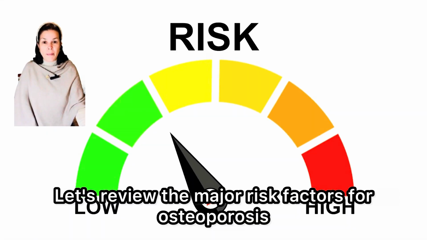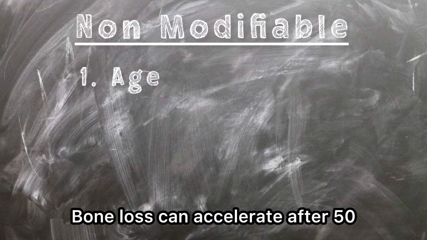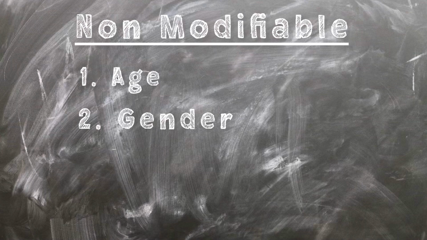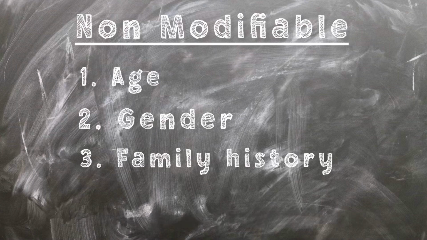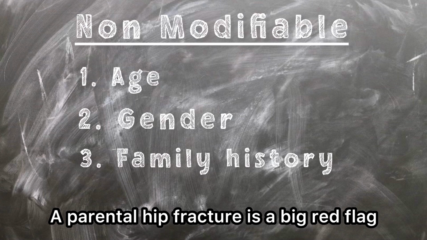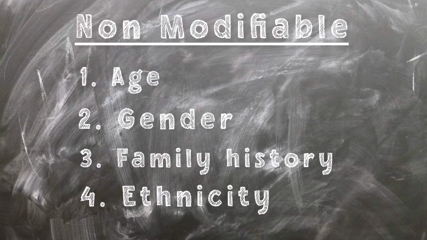Let's review the major risk factors for osteoporosis. Risk factors can be non-modifiable, like age. Bone loss can accelerate after 50. Gender: women, especially postmenopausal, are at higher risk. Family history: a parental hip fracture is a big red flag. Ethnicity: Caucasian and Asian individuals are at higher risk.